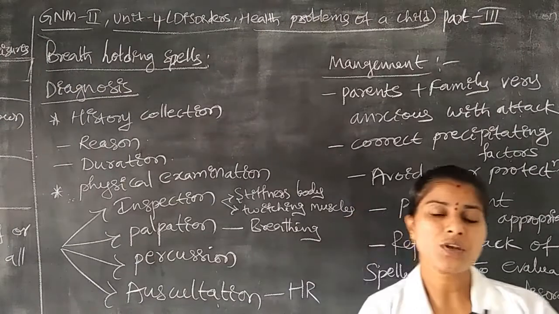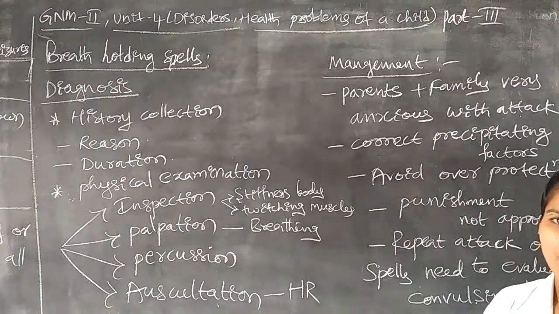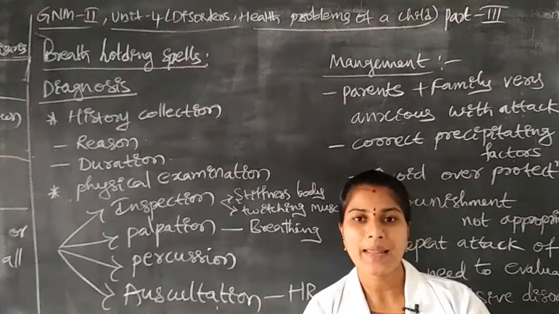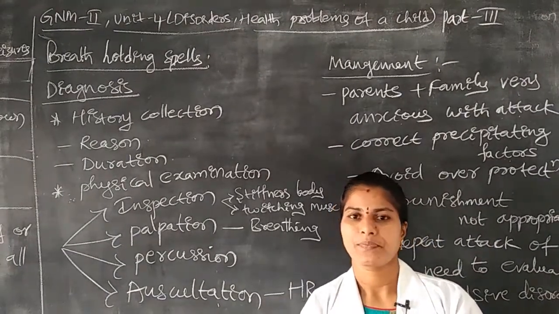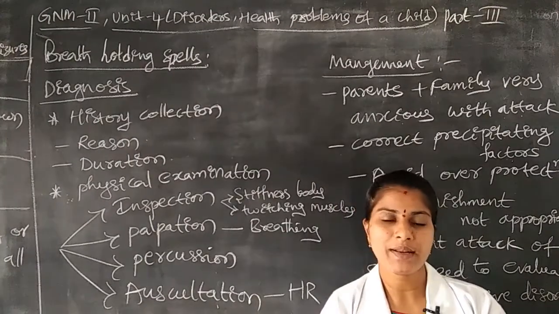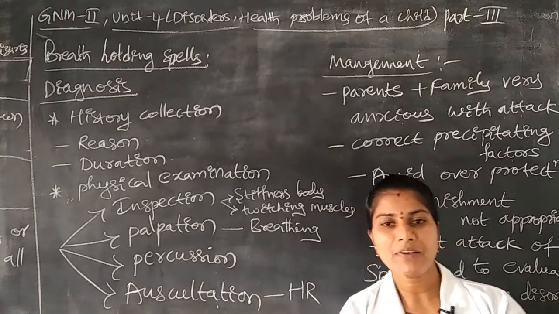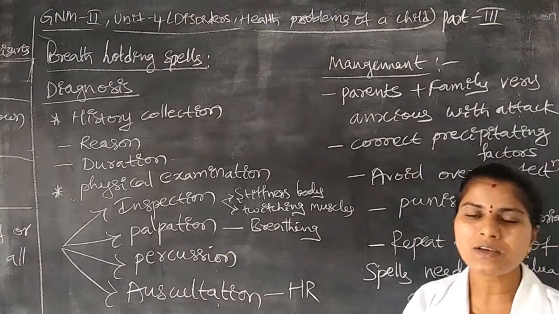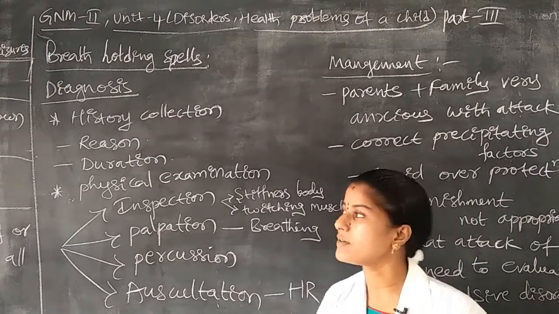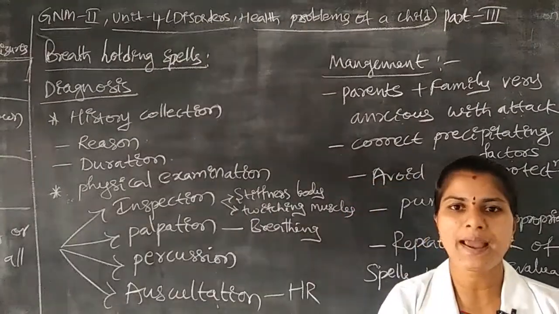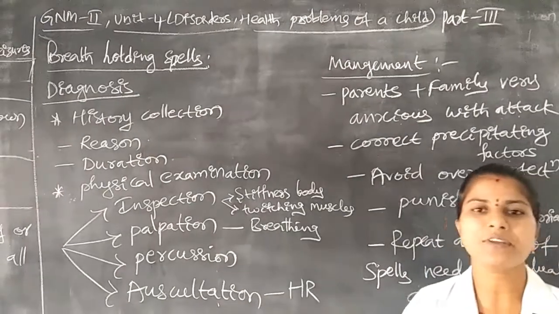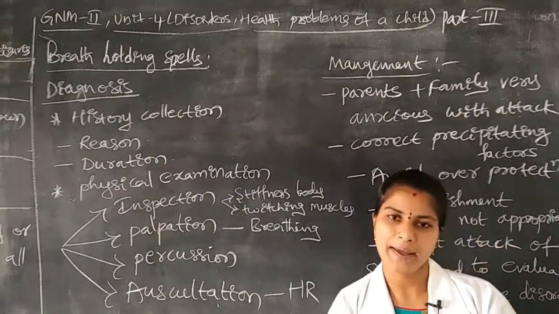Okay, as a nurse you have to talk logically. Okay, you have to give permission to play with the siblings. Okay, when you give permission to the children, then the child will be relaxed. Okay, the child will not get any anxiety or tension. The child will avoid this type of disease condition like breath holding spells. Okay, that is the type of information or health education we have to provide to the parents.